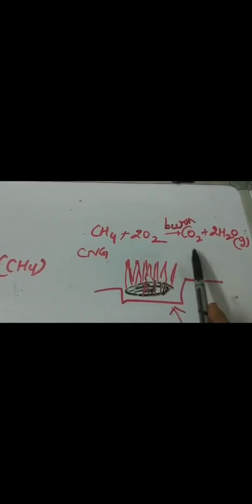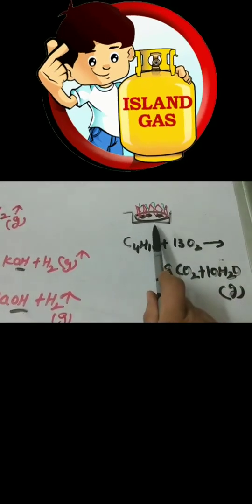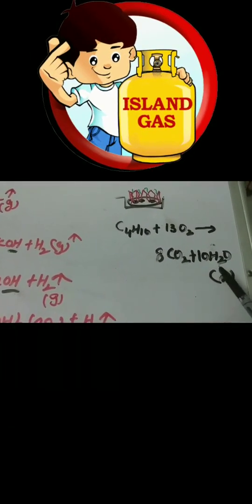is also an example of an exothermic reaction. You know about CNG, which we use in vehicles in place of petrol or diesel. When CNG or methane burns in the presence of oxygen, it forms carbon dioxide and steam. It is also exothermic. LPG, when burnt in the presence of air, will release heat and light in the form of carbon dioxide and water in the form of steam. That's why it is a burning process and it comes under the category of exothermic reactions.